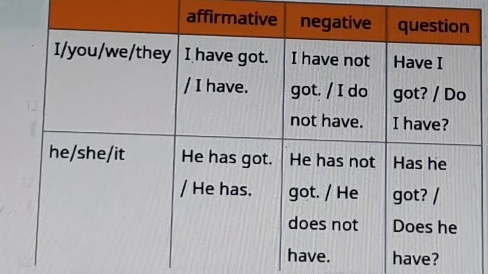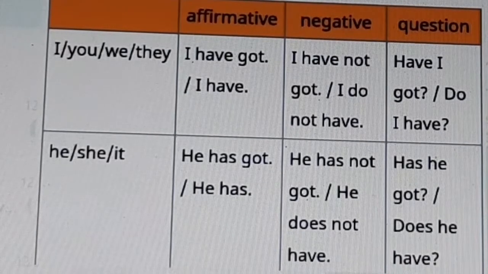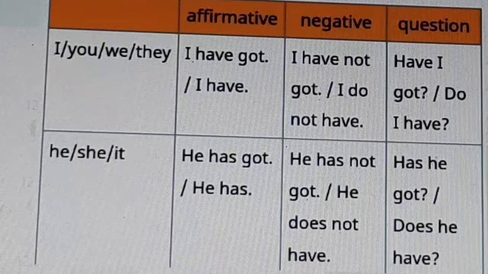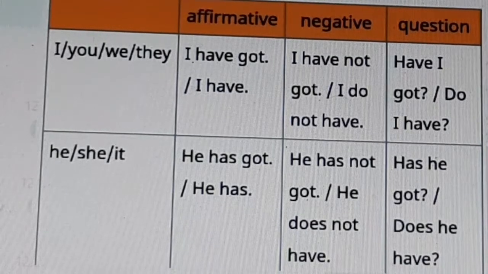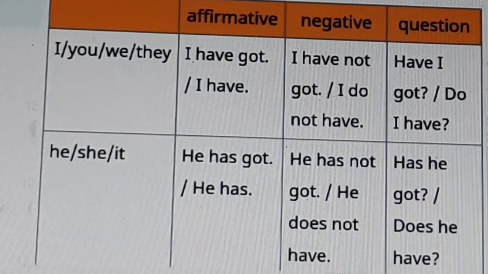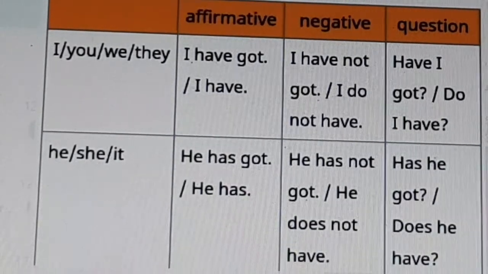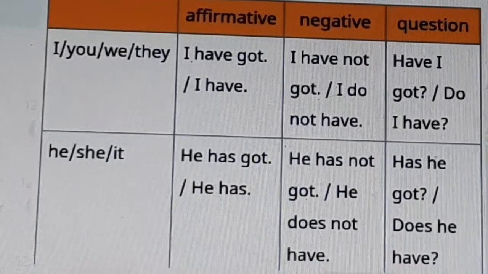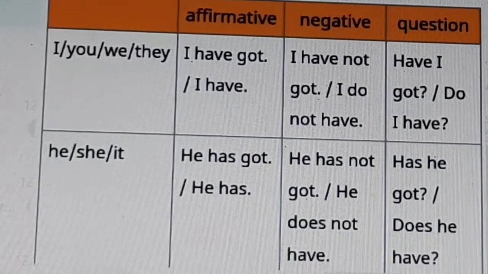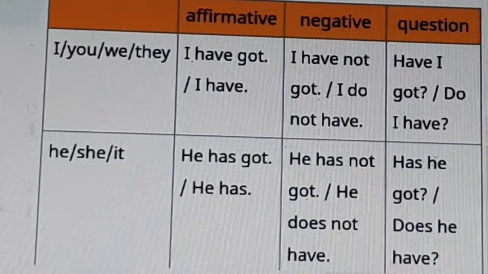In question: has he got, has she got, has it got? Or does he have, does she have, does it have? But we only use has he got, he has not got, he has got, that way only.